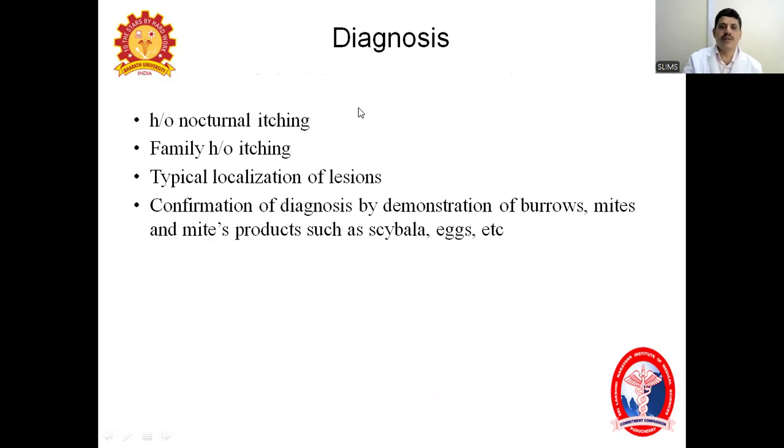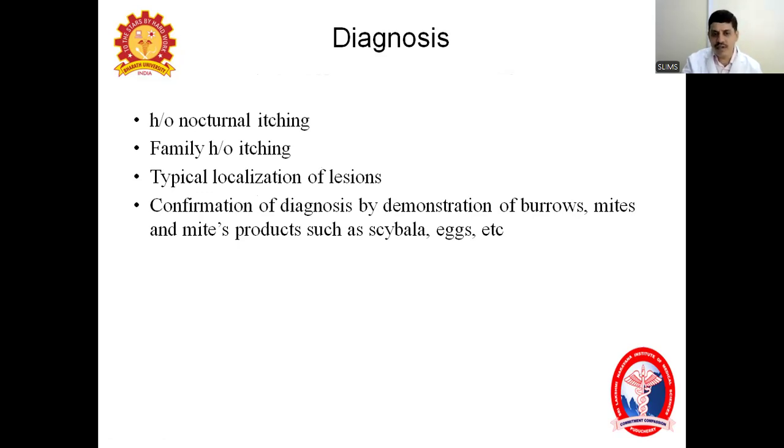Okay. So coming to the diagnosis. Diagnosis I already told. Clinical history and examination. History of nocturnal itching, and similar kind of itching and lesions present in other family members, and localization of the lesions like in the web spaces, and confirmation of the diagnosis by demonstration of burrows, mites, and mite products such as scybala, etc. Means burrows will be there. If you scratch a burrow, take scrapings. Rarely you can see the mite in a wet mount.